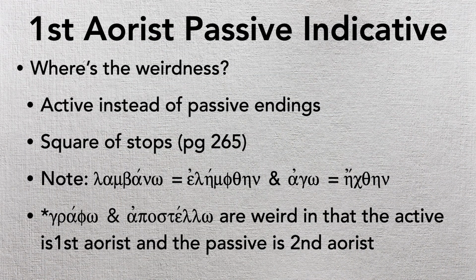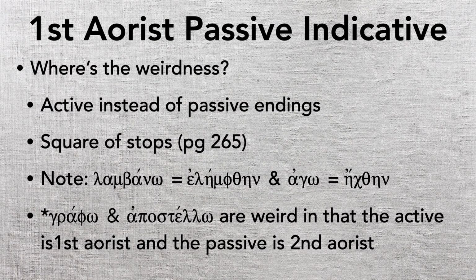Elamphthane comes from lambano. And the difficulty is when you see this on the homework, or in the New Testament in context, being able to identify the lexical form is really, really tough. You can go through those other steps of looking to the left, and it looks like it has an augment, and oh, there's a theta eta in the middle, and there's an ending, but if we can't understand the lexical form because it's just so unrecognizable, that becomes really tough. So we have to review that one. Lambano becomes elamphthane. Remember, lambano means I take or I receive, okay? So elamphthane means I was taken or I was received, something like that, okay?